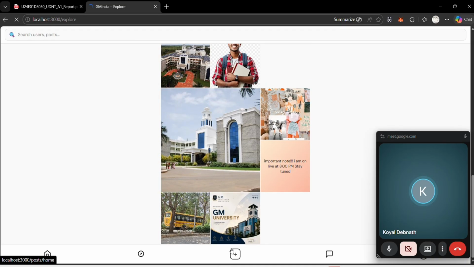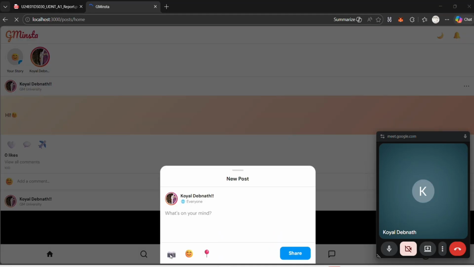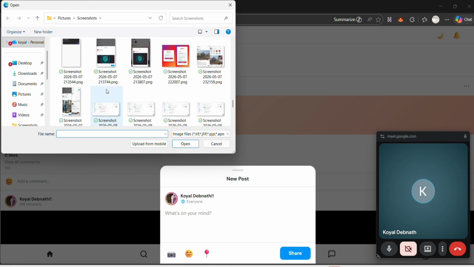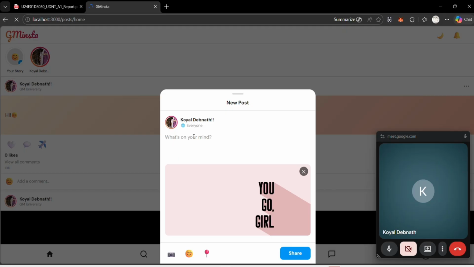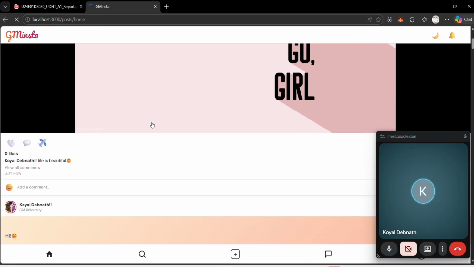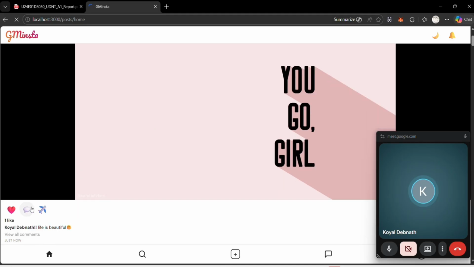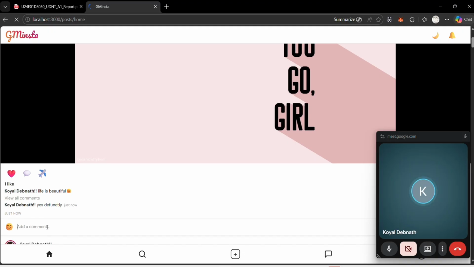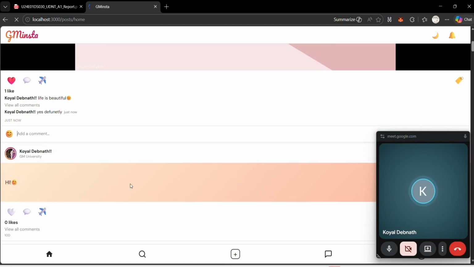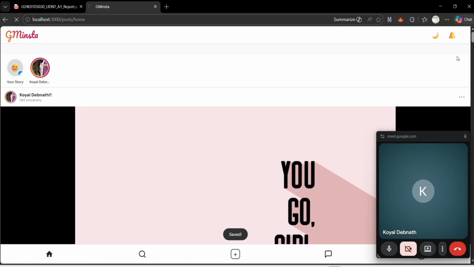We can see here. Then moving to the create part, here we can create the post. Like here I can create like "life is beautiful." So like this I can add emoji also, and I can share the post. So here is the post I created, and here also I can like and I can comment on the post, like "yes, definitely." So here is the comment, and also I can save the post. So these are all the features.